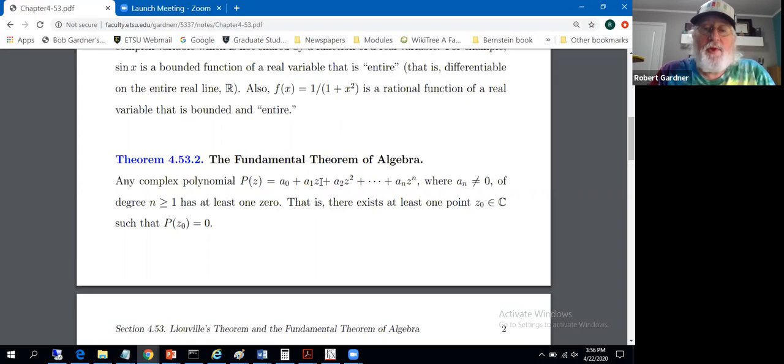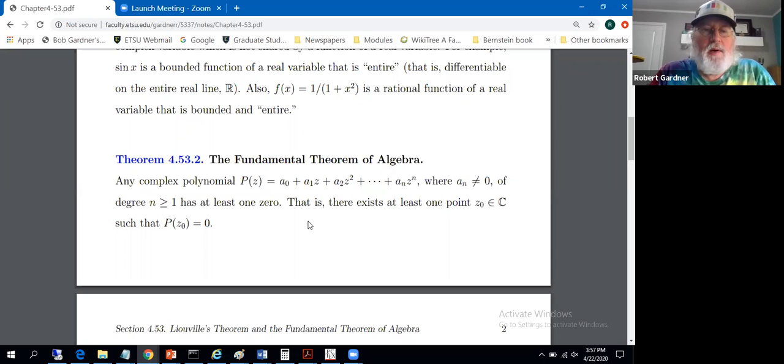If we have degree 1, then of course you can find the 0. If we have degree 2, then you can use the quadratic equation to find the 2 zeros. If we had degree 3 or degree 4, there are algebraic formulas to find the zeros of those polynomials as well. Not true for degree 5 or larger. A topic to be explored in probably Introduction to Modern Algebra Part 2, when you look at algebraically solving polynomial equations.